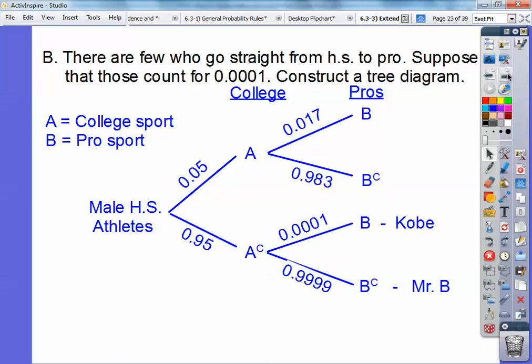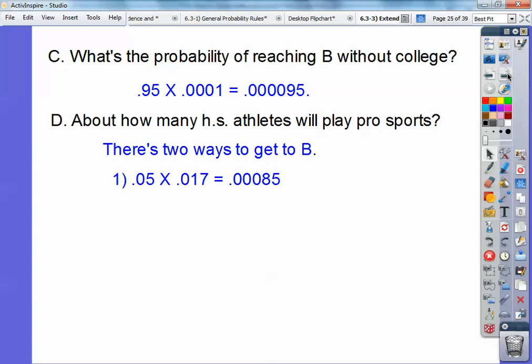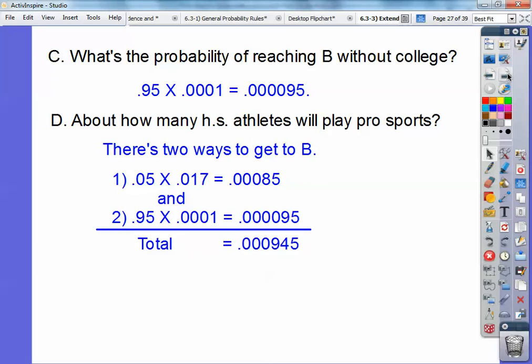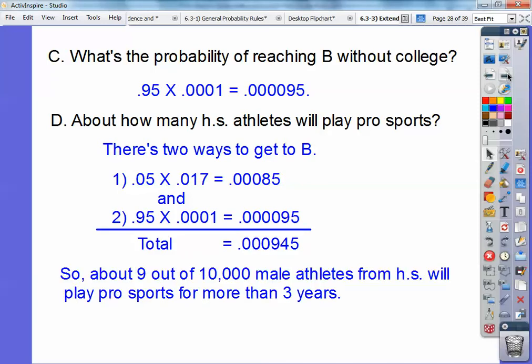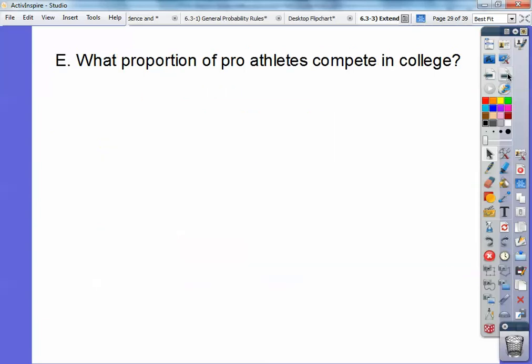Okay, so there's two ways to get to B. So the 0.5 times 0.017, and then finally the 0.95 times the 0.0001, and then you add those together. So 9 in about 10,000 male high school athletes will play pro sports for more than 3 years. Okay, what proportion of pro athletes competed in college?